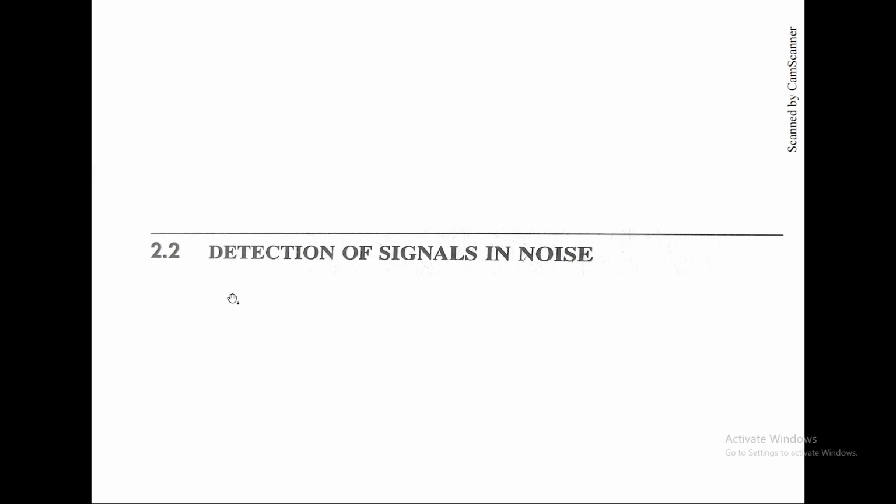So, detection of signals in noise: if you know the term SNR, it is introduced in the radar equation also.